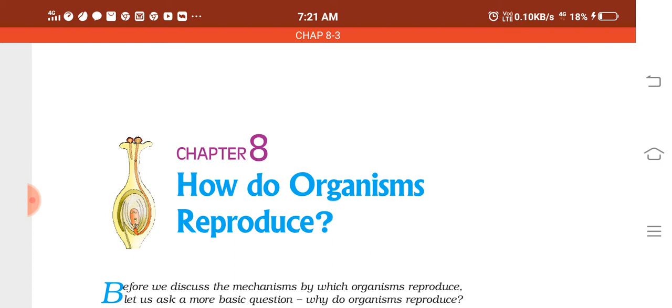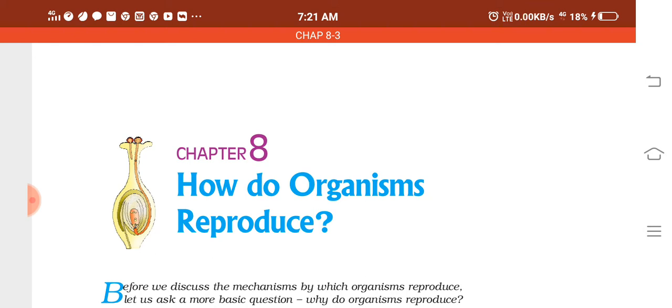And I have told you that the oviduct, or the fallopian tube, is not in contact with the ovary, but the ovum released from the ovary will be received by the funnel-like structure present in the oviduct, and it will be directed towards the oviduct.